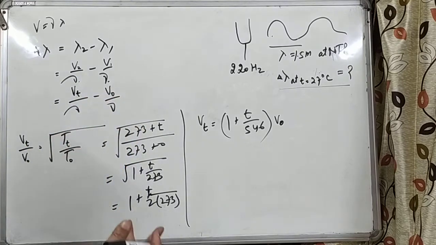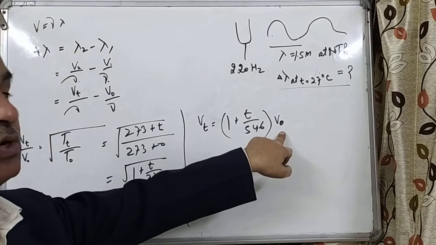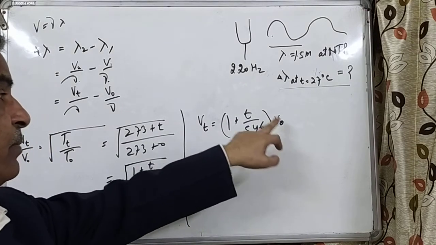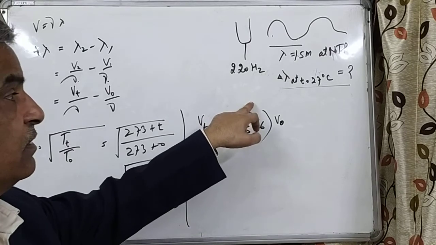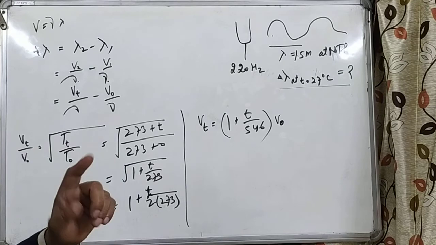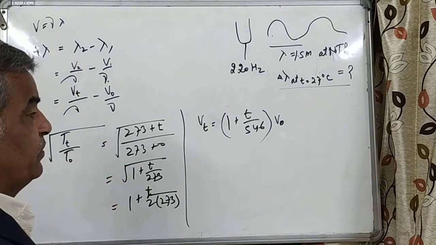So now substitute the values and we will find the wavelength difference. If the velocity of sound in air is 330 meter per second, and temperature t is given as 27 degrees Celsius, you can substitute the values.